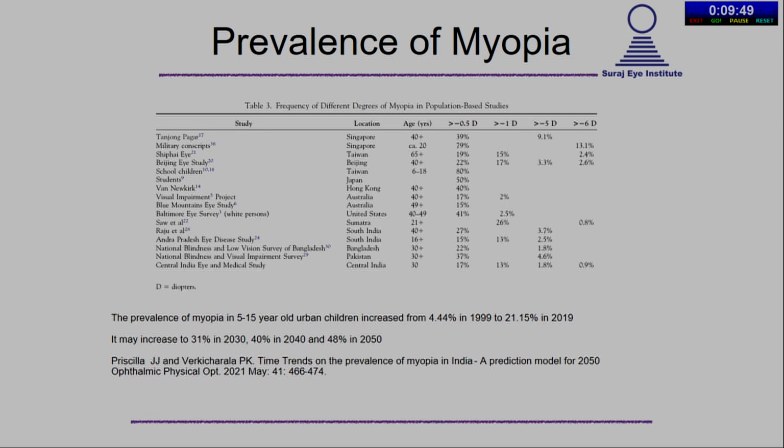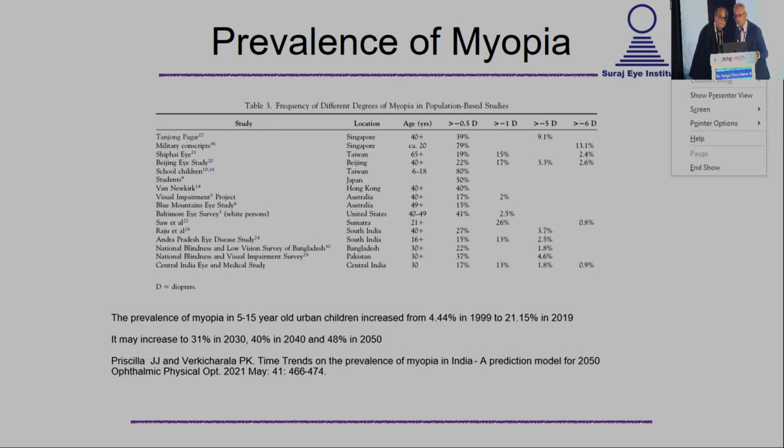So the prevalence of myopia has varied, and this is a very old slide. I'm sorry, I don't have a pointer with me. I've requested them to give me a pointer. But if you take a look at the last line, that's the Central India Eye and Medical Study, and it shows that... thank you. That's very fine.